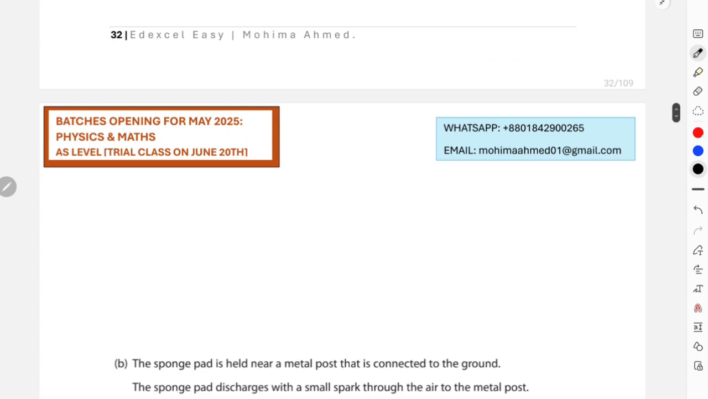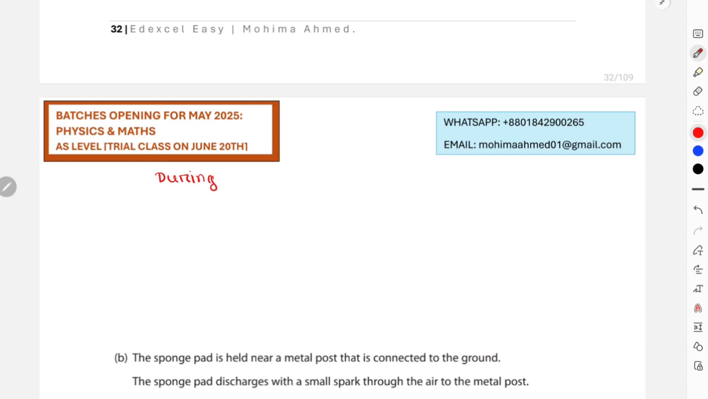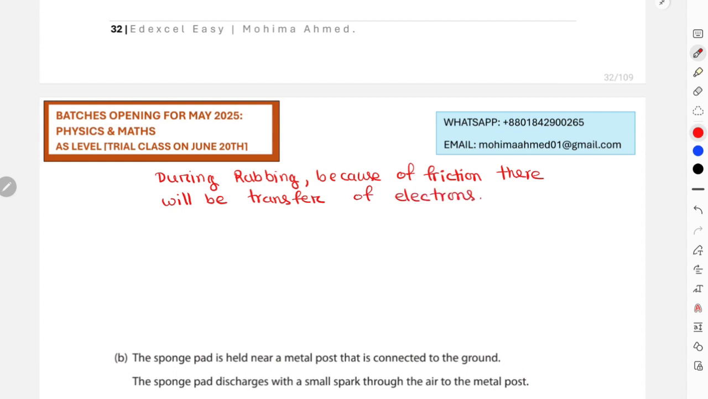So let's just write the answer that during rubbing, because of friction, there will be transfer of electrons. Okay, then let's move on to the writing part for metal and plastic.